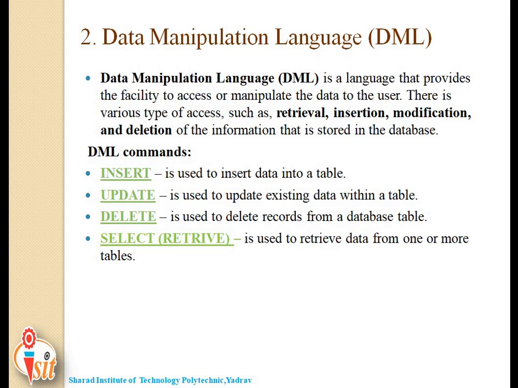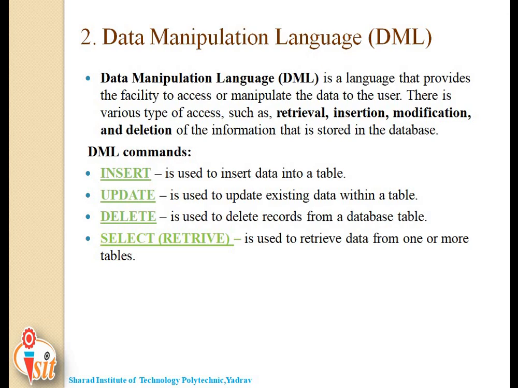The next very important point is that DML, data manipulation language, is further classified into two types: procedural DML and non-procedural DML. Now what is procedural DML? It requires the user to specify what type of data is needed and how to reach that data. Non-procedural DML is also referred to as declarative DML.